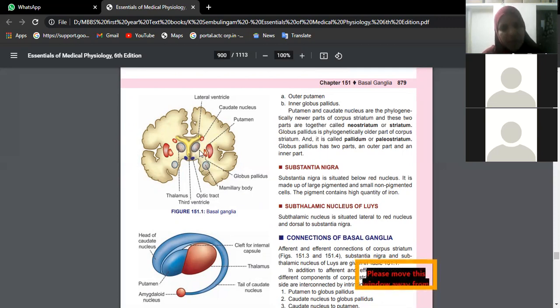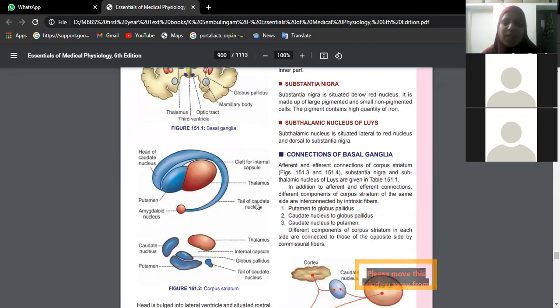So lentiform nucleus is this red in color one, the lateral one. These two. So lentiform nucleus is further subdivided into medial globus pallidus and lateral putamen. So these are the components.